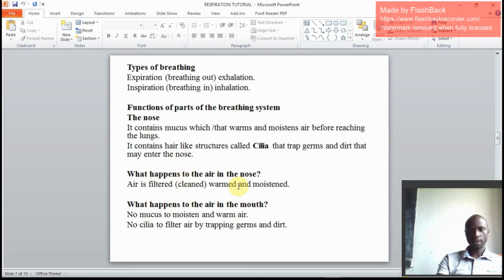What happens to air in the nose? I have seen three things occur to air. Air is filtered or cleaned, air is warmed, and air is moistened. Once I ask a question, identify any three things that happen to air when it reaches the nose, you say, air is cleaned, air is warmed, air is moistened. Then what happens to air in the mouth? No mucus to moisten air and warm it. No cilia to filter air by trapping dirt and germs.